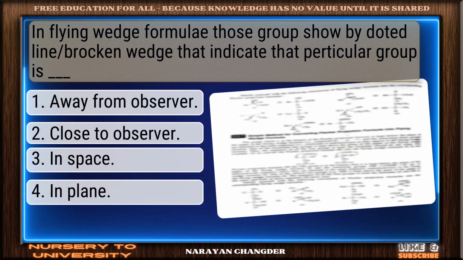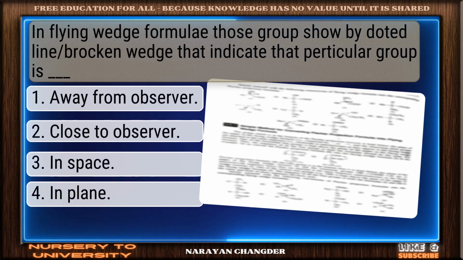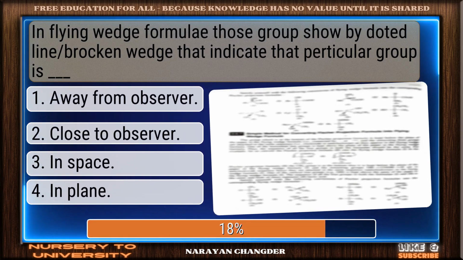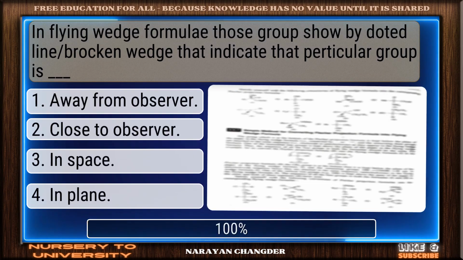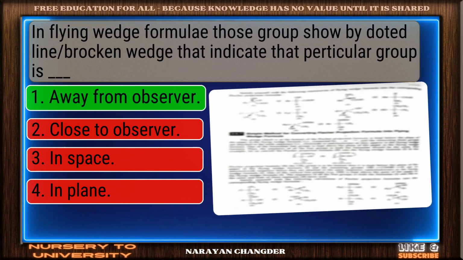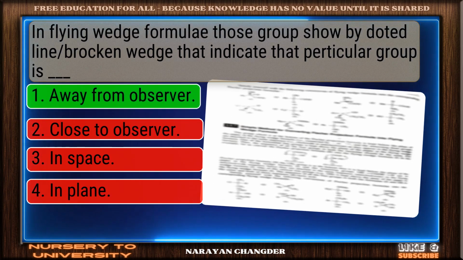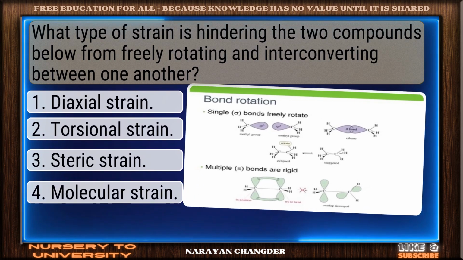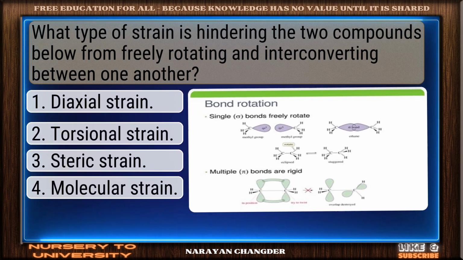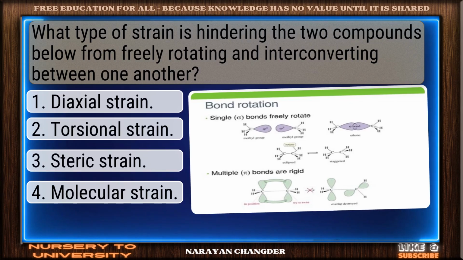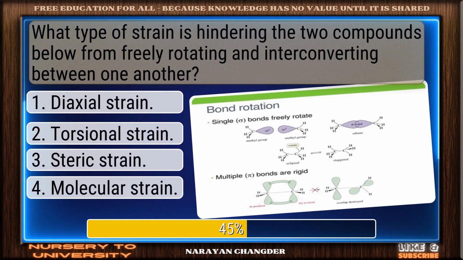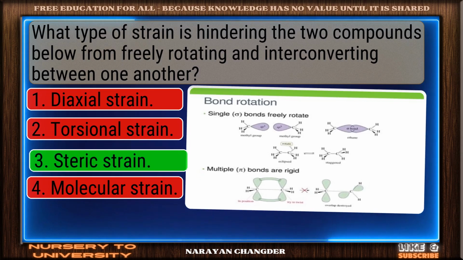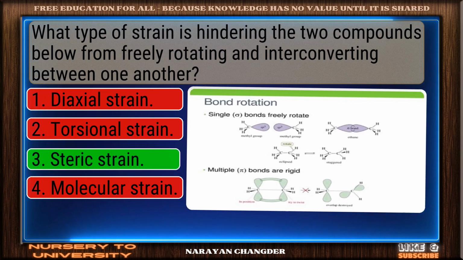In flying wedge formulae, those groups shown by dotted line broken wedge indicate that the particular group is dash. Strong choice. Away from observer is the right answer. What type of strain is hindering the two compounds below from freely rotating and interconverting between one another? Great job. Steric strain is the accurate answer.